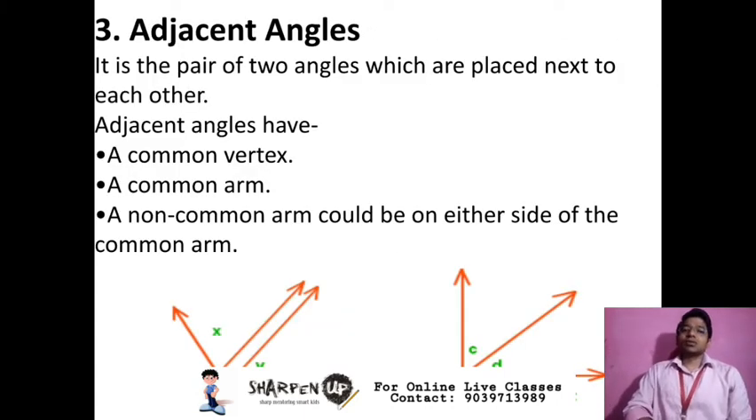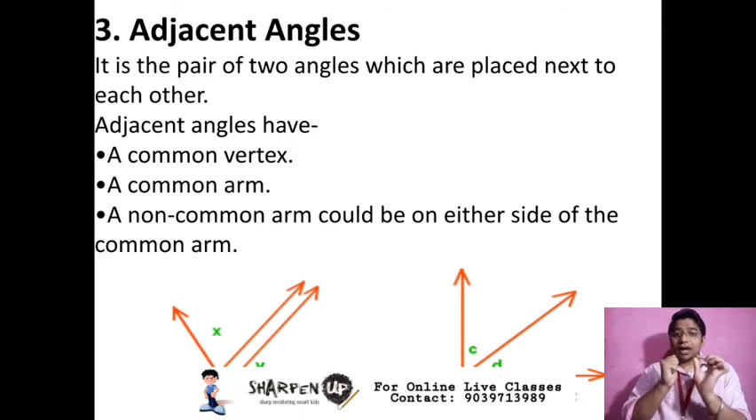Now adjacent angles. What is an adjacent angle? It is a pair of 2 angles which are placed next to each other. So how would you identify adjacent angles? You have to see some properties of adjacent angles: if 2 angles have a common vertex and a common arm, then we can say that these are adjacent angles. The non-common arms could be on either side of the common arm.